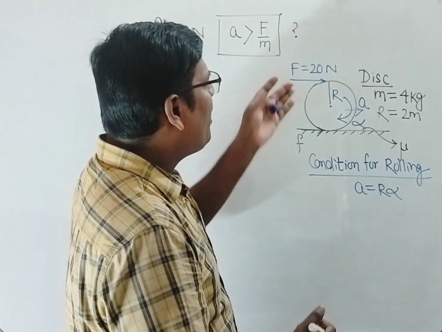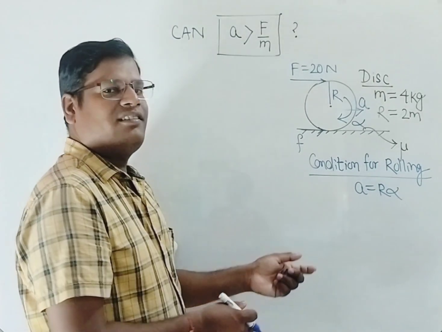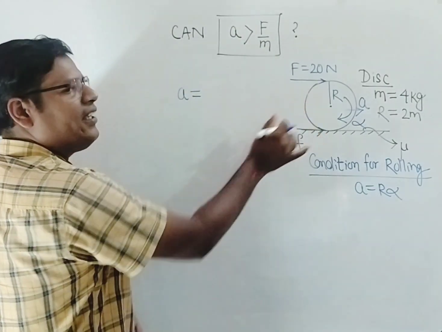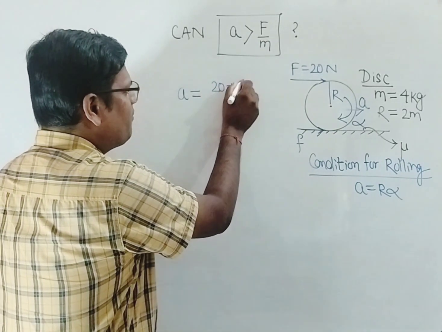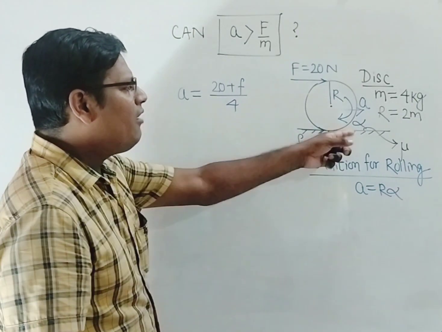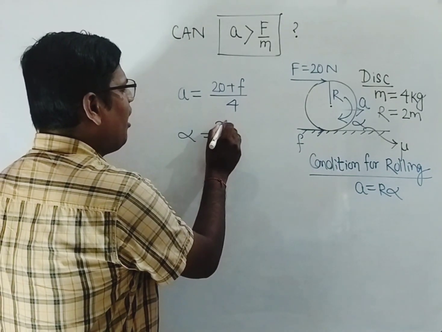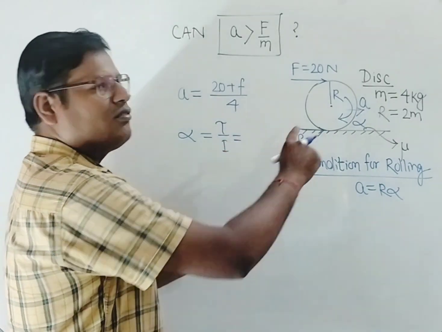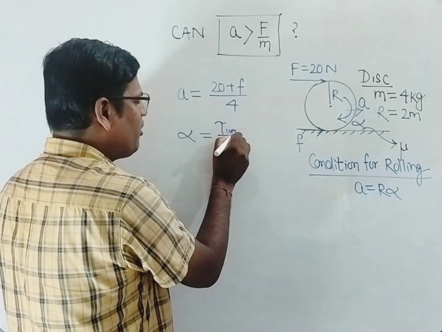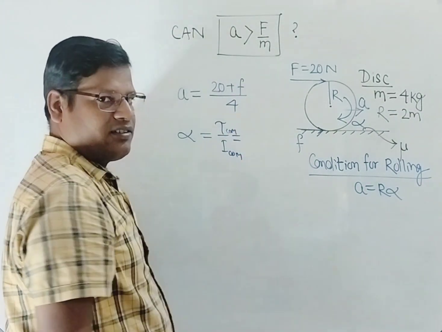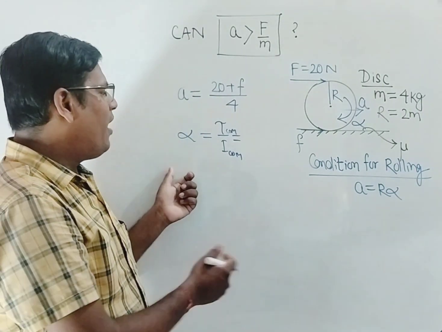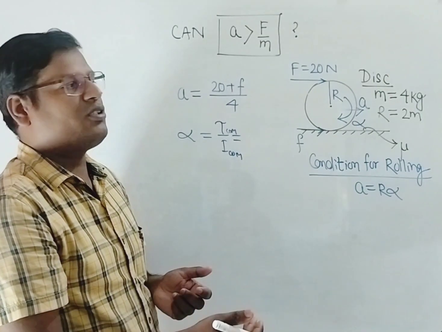So here, after we apply a force of 20 Newton, friction starts acting in this direction. So now what is the net acceleration of the body? It is total force, 20 plus friction, by mass, that is 4. Now, what is alpha? The alpha will be tau by I. What is tau? The torque about the center of mass. In combined translation and rotational motion, the alpha of the body can be found by tau about center of mass by moment of inertia about center of mass.